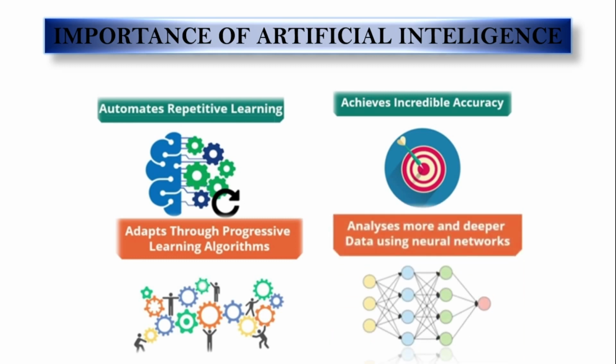Then the next one is analysis of more and deeper data using neural networks. Artificial intelligence achieves incredible accuracy through deep learning neural networks, which was previously impossible. This technique from deep learning, image classification and object recognition, can now be used to find cancer with the same accuracy.